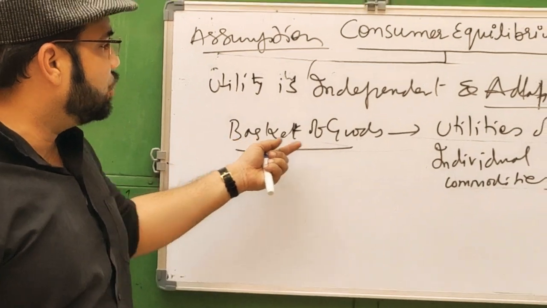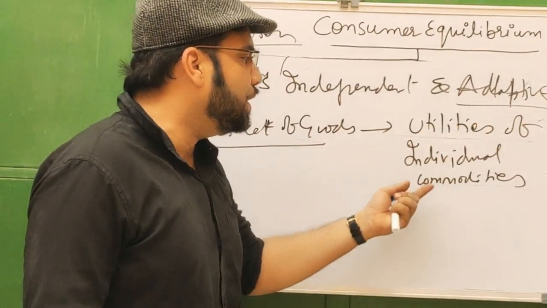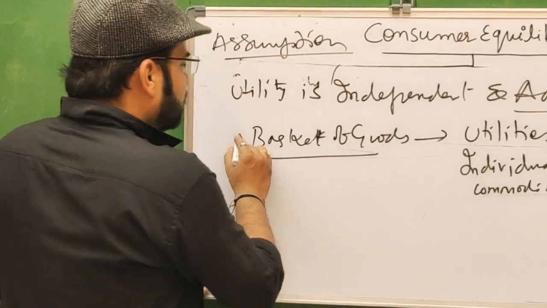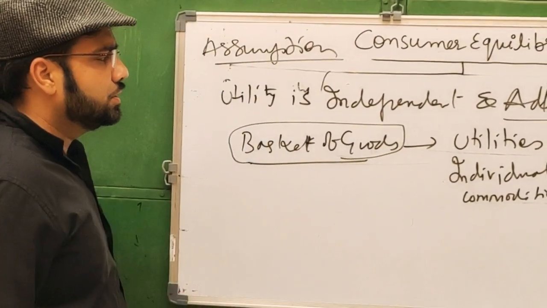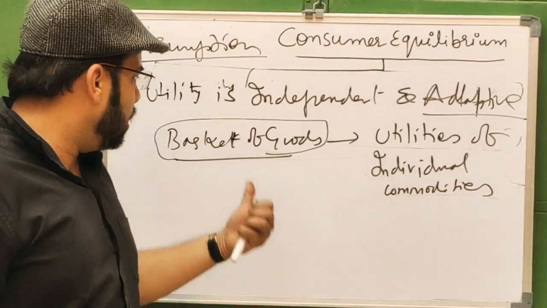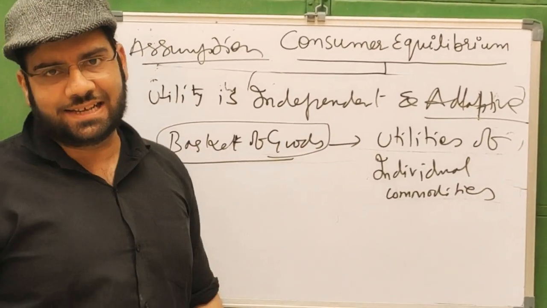The utility of the basket of goods depends upon the utilities of the individual commodities, and the total utility depends on the total goods in the basket.